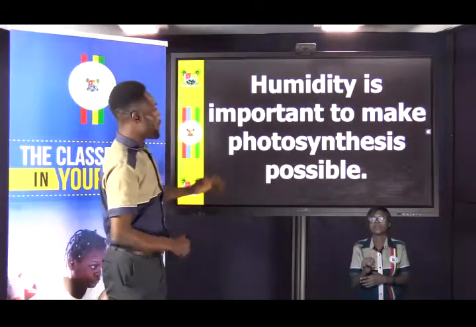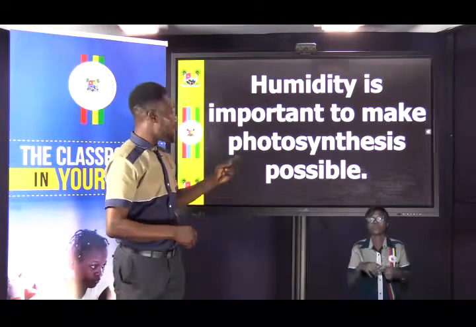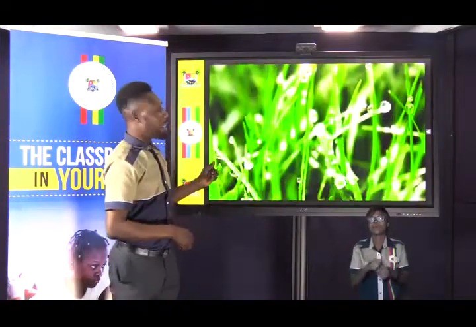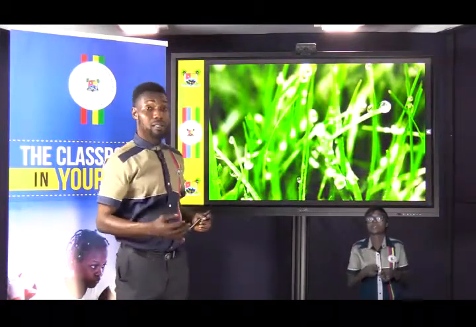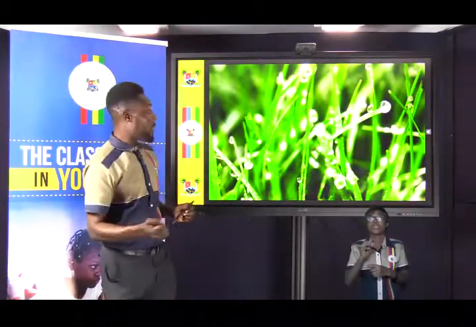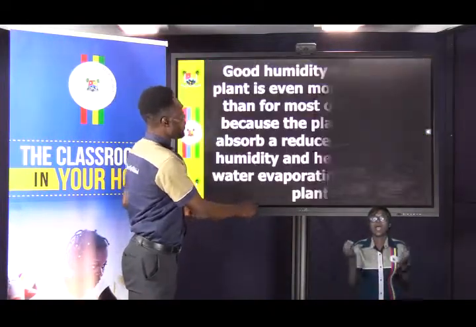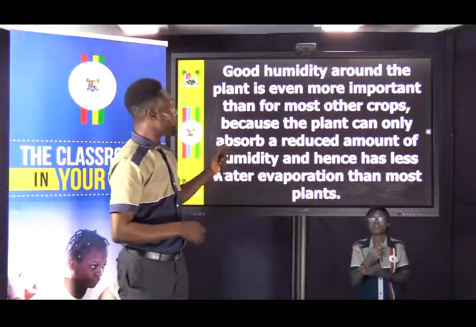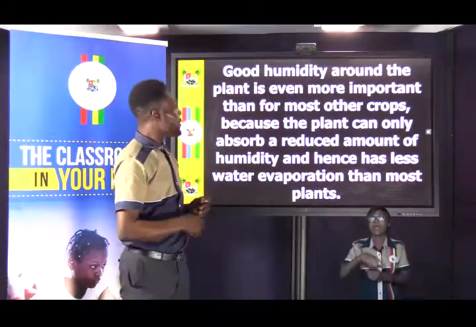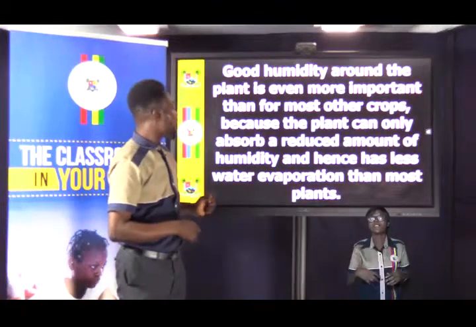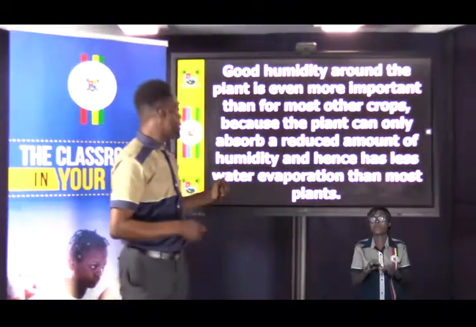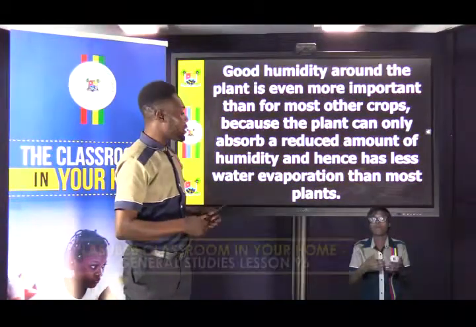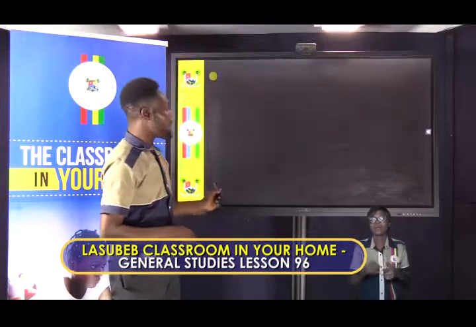Humidity is important to make photosynthesis possible. When we say humidity, what do we mean? That's the amount of moisture in the air. So it's very important. Good humidity around the plant is even more important than for most other crops, because the plant can only absorb a reduced amount of humidity and hence has less water evaporation than most plants.